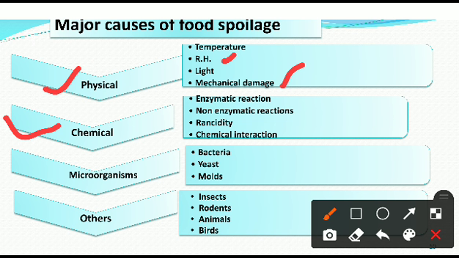If this enzyme activity is allowed to continue, then the food gets spoiled. Enzymatic browning takes place when fruit and vegetables are exposed to the air after being cut. The enzymatic activity continues when exposed to the air, and this causes the flesh to turn brown, the food color going brown.